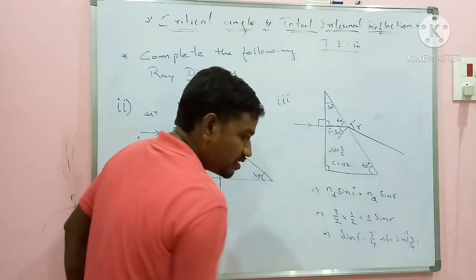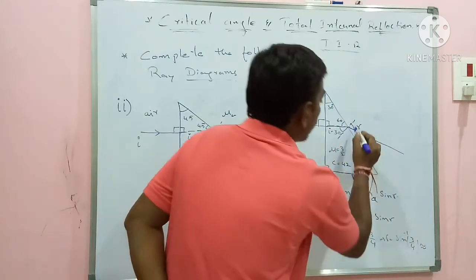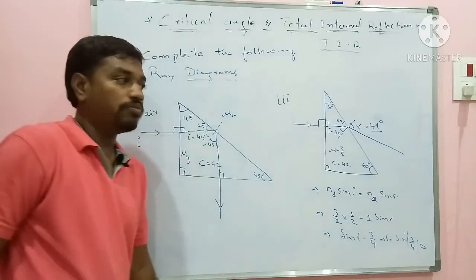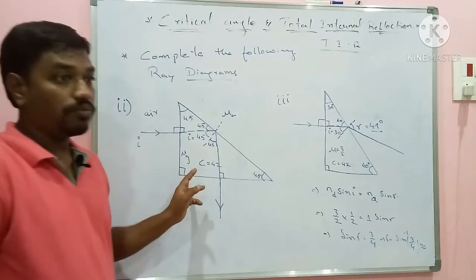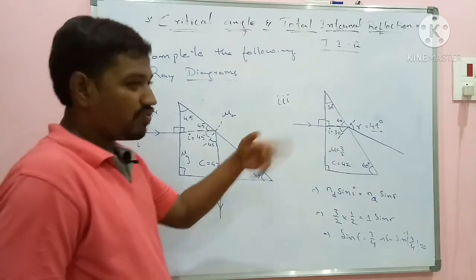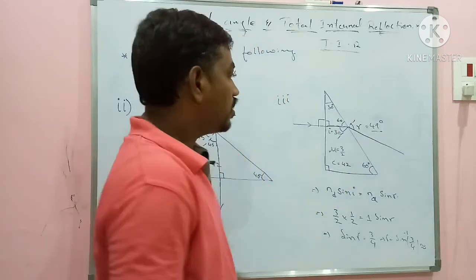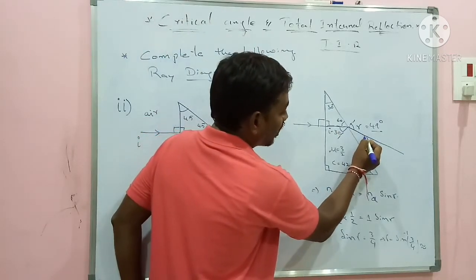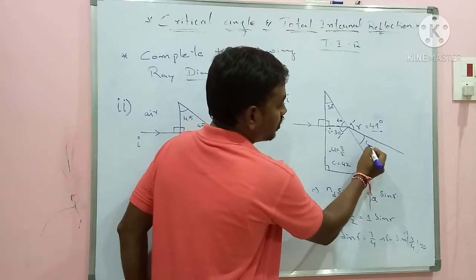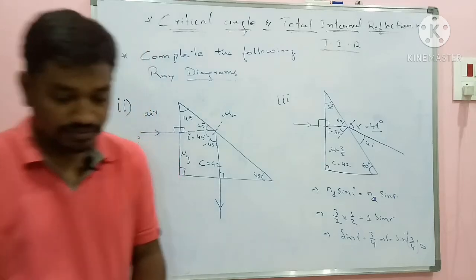You can keep it as it is, no problem, but the approximate value will be 49 degrees. Remember, earlier we did sin inverse of 2/3, that is around 42 degrees, and here sin inverse of 3/4 is 49. He may ask you to find the angle between the surface of your prism and the refracted ray. This will be 41, like this.